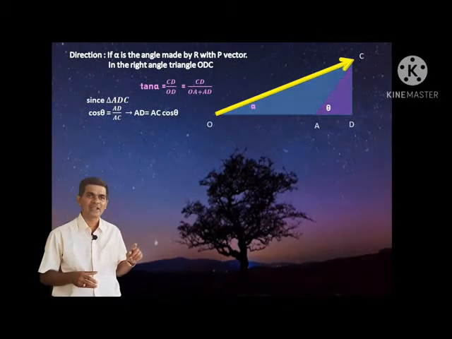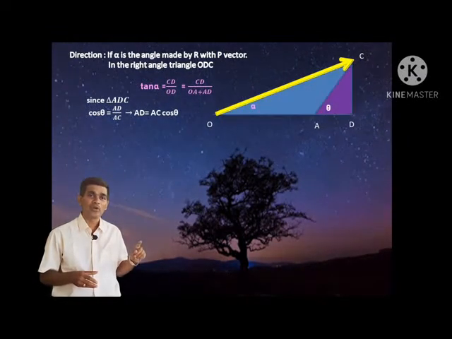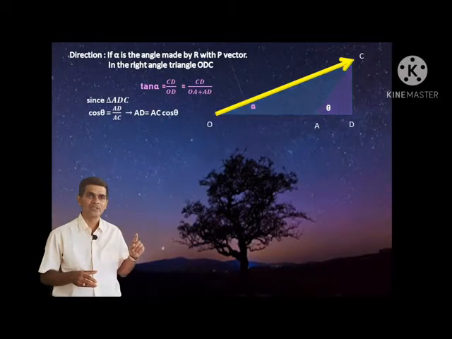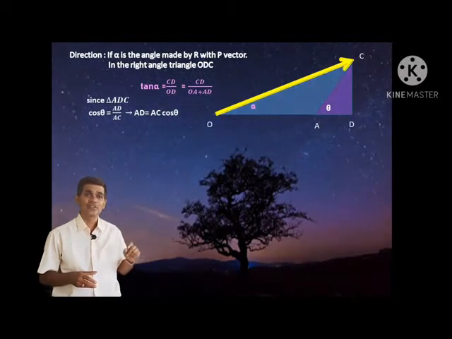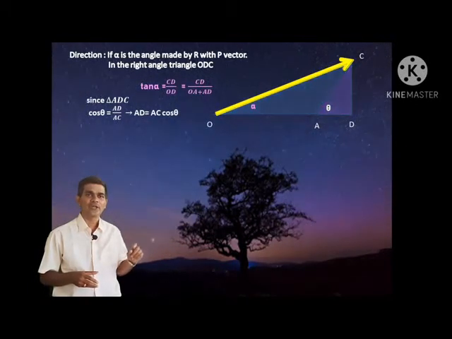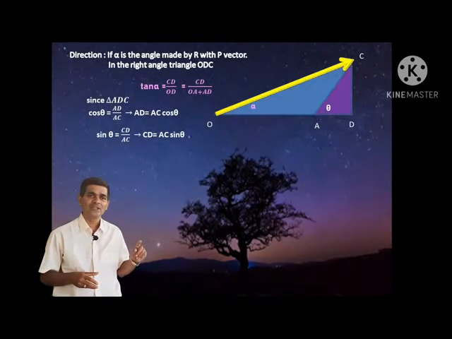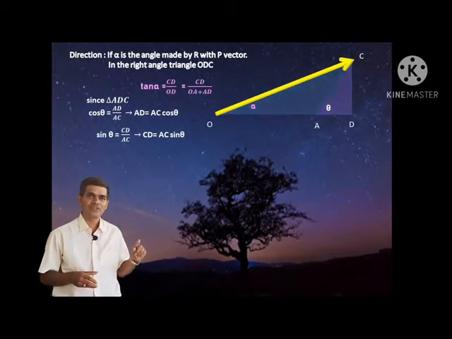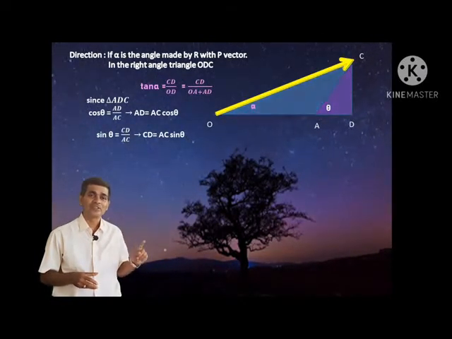Using this triangle ADC, cos theta is equal to AD divided by AC. In this relation, I'll write AD is equal to AC cos theta. Similarly, sin theta is equal to CD divided by AC. Using this relation, I'll rewrite CD as AC sin theta.